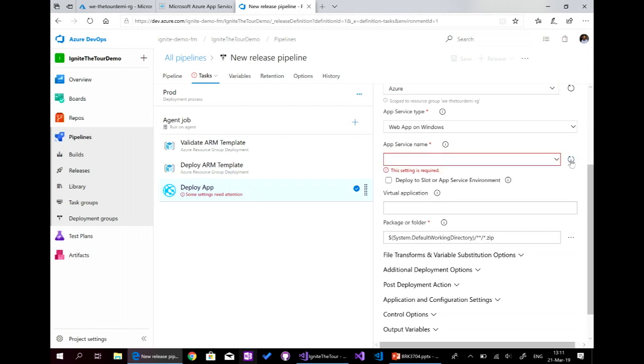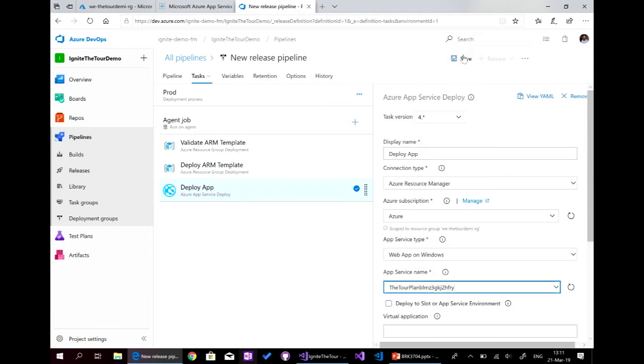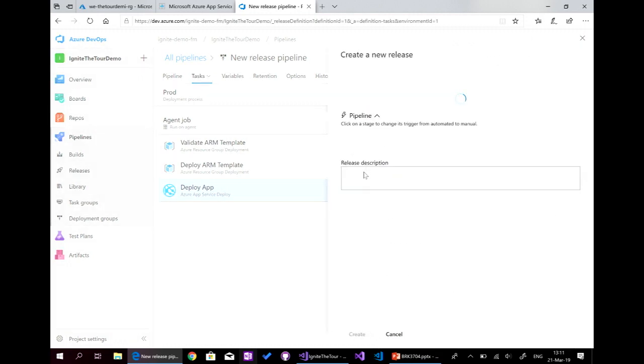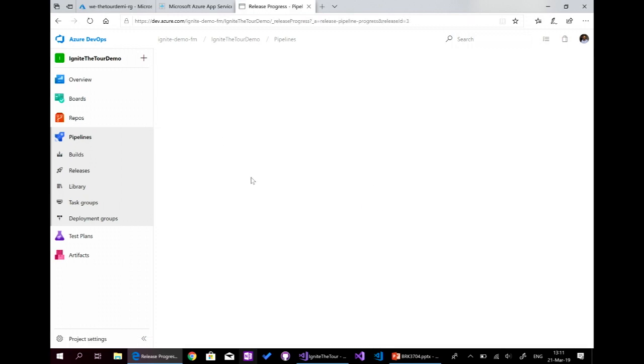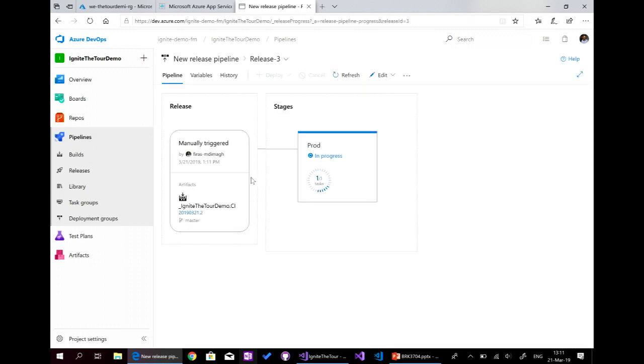Yes, we can see it. And can click on save. And we'll create it manually here. So here is the release. And now if I want to make all the process automatic, we'll see this.